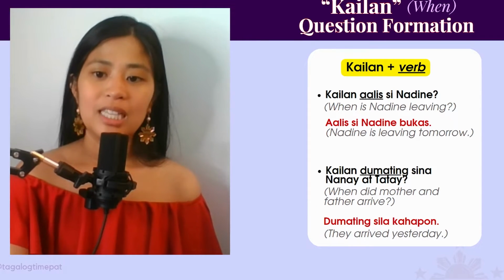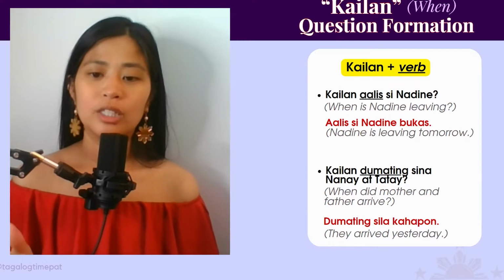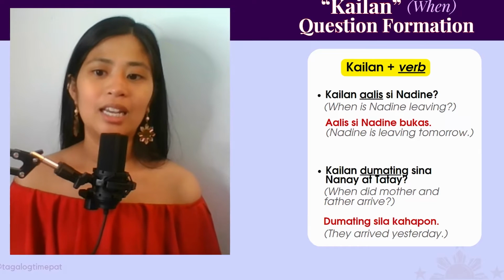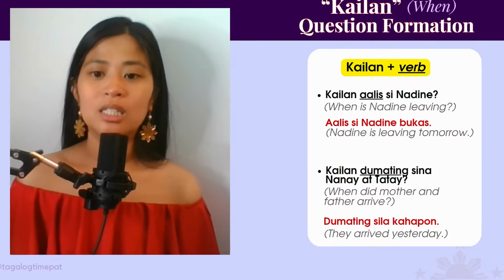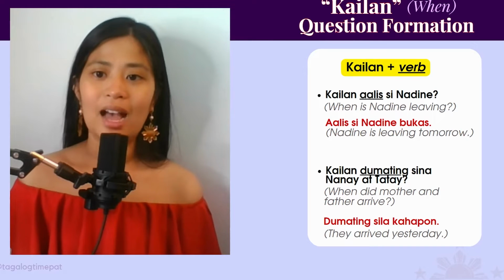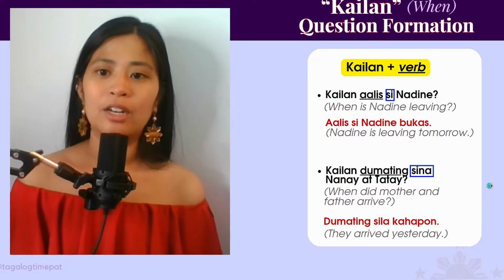So if we were going to say nanay and tatay in the response, we would use sina again. For example, dumating sina nanay at tatay kahapon. But if we're just using the pronoun, it's dumating sila kahapon. Okay, so that's how you would use kailan with a verb.